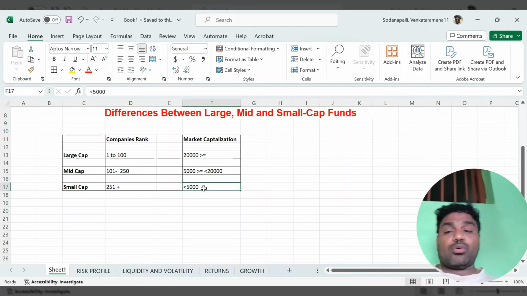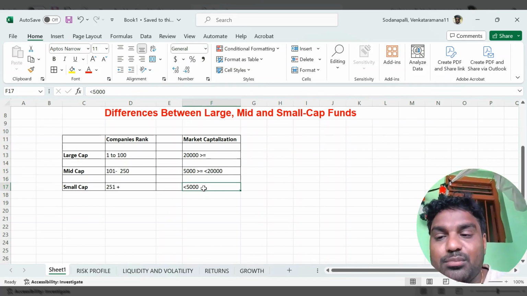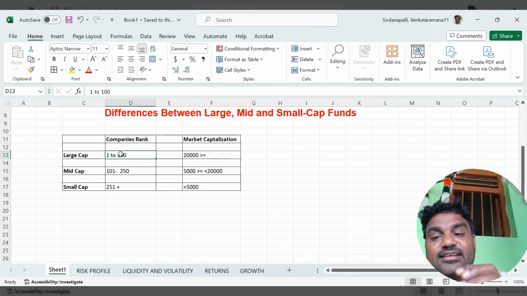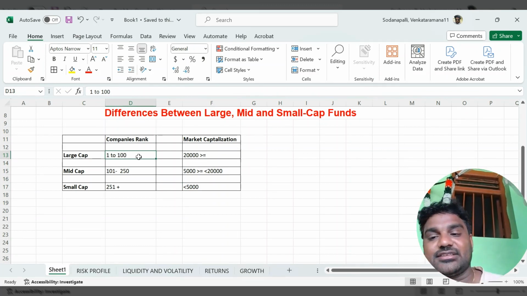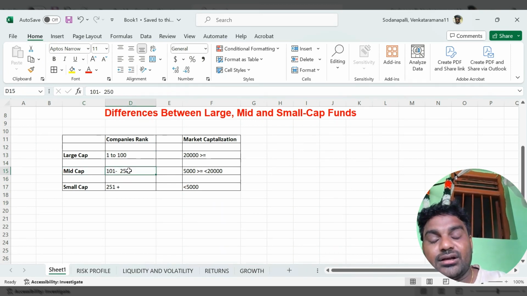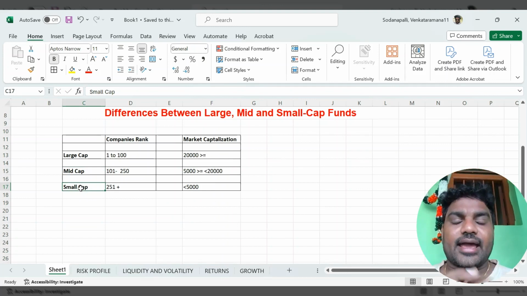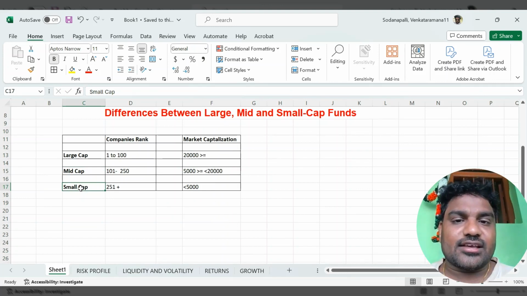Okay, so now you understand. Suppose you see a mutual fund related to large caps. What they do is invest their amount into the 1 to 100 companies as per the SEBI ranks, and then it is considered a large cap. If a mutual fund invests in companies ranked by SEBI from 101 to 250, then it is mid cap. And we always have to consider the market capitalization too. Now you understand the difference between those three a little.